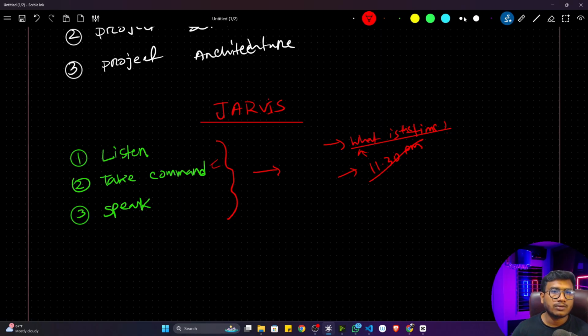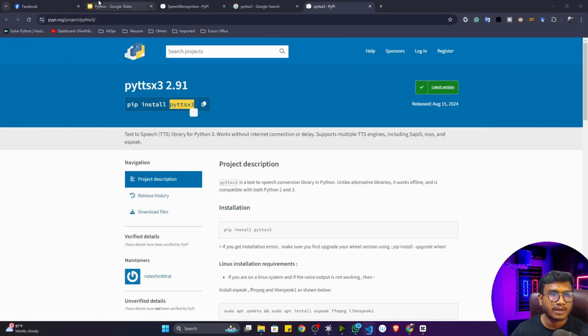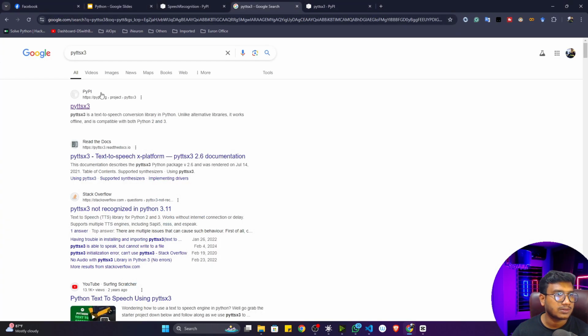So here the first thing we'll be implementing is this speak function. You can also implement the take command, or let's say listen function, but I'm going to create this speak function at the very first. To create this speak function, I already told you we can use this pyttsx3 library. Now how to use this pyttsx3 library? You can simply go to the documentation of pyttsx3. So just search for pyttsx3 documentation.